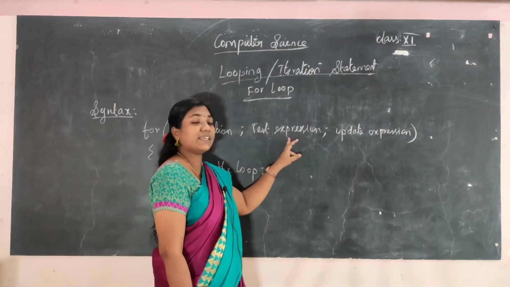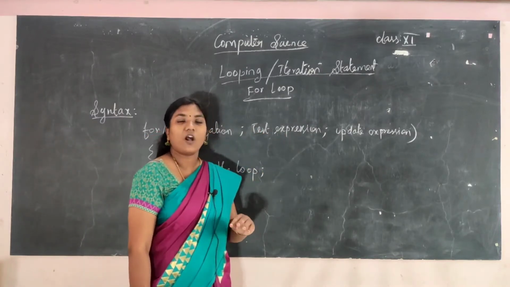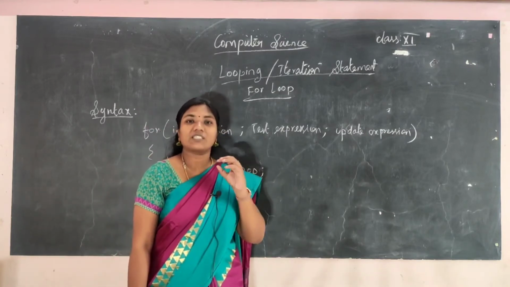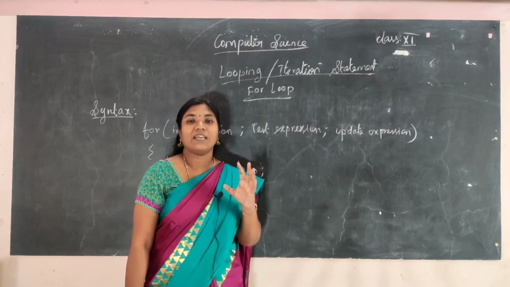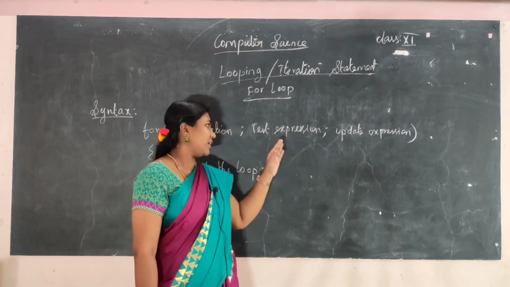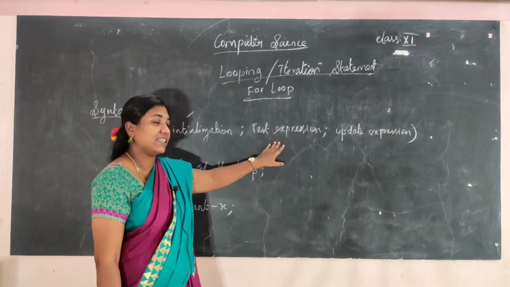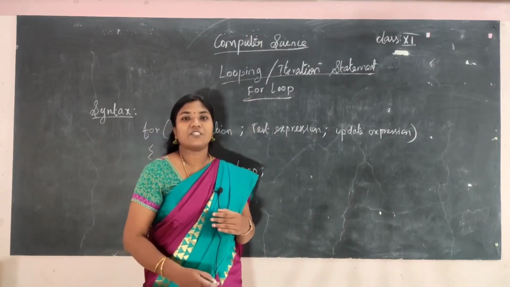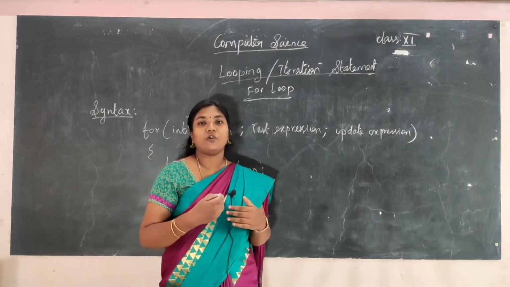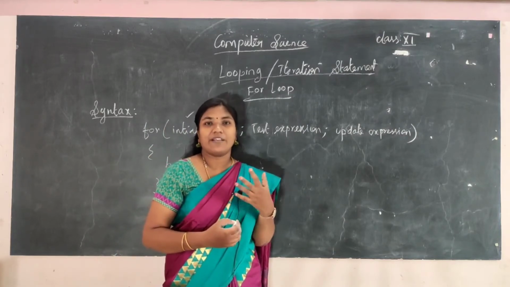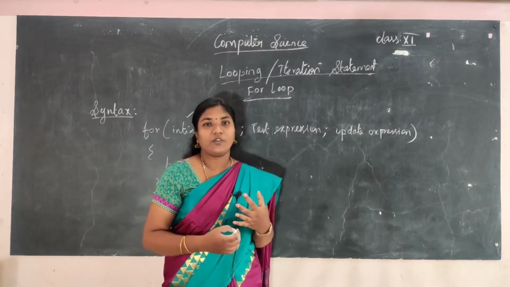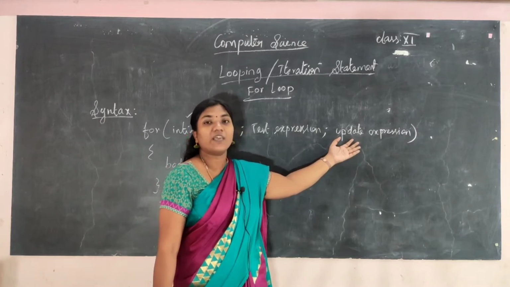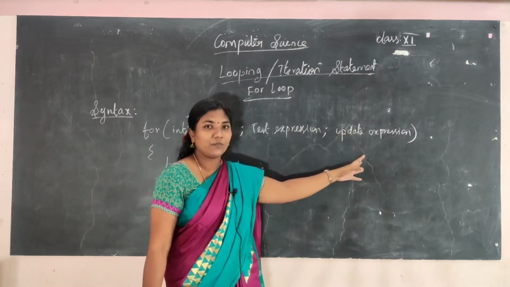And the next one is the test expression, or condition. Here you give a condition: up to which condition the body of the loop must get executed. Clear? That is the test expression, and next comes the update expression, where you update the value, like i plus plus, i minus minus, or i equal to i plus 2. That is called the update expression. This is the third part.